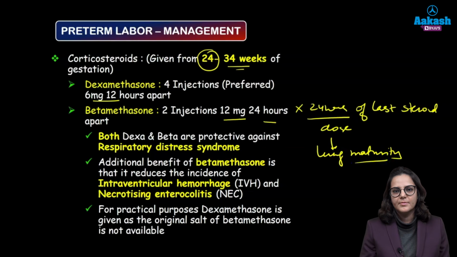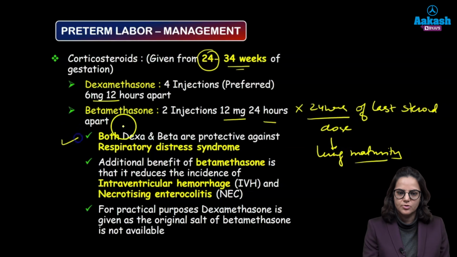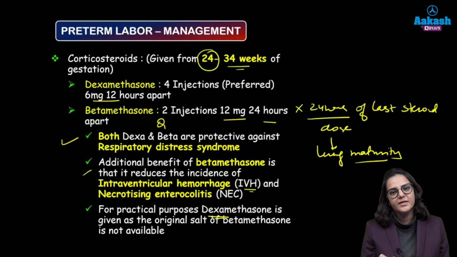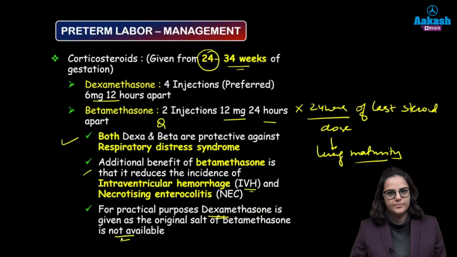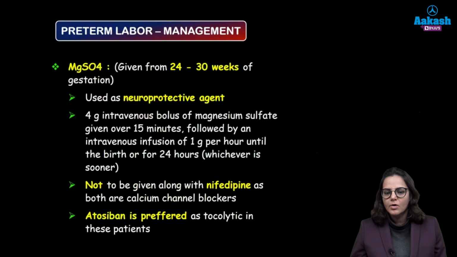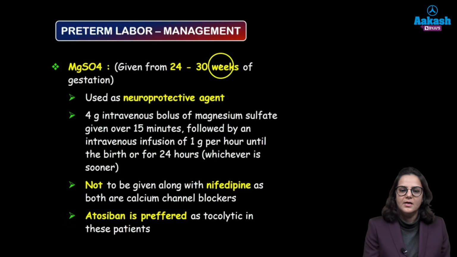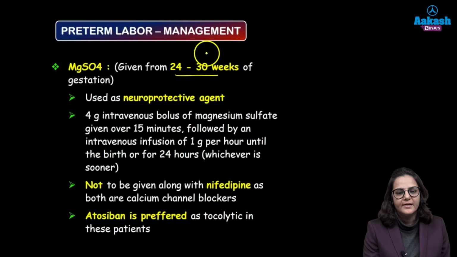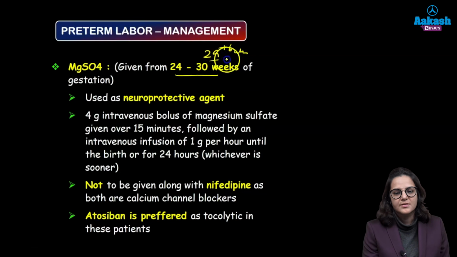Both beta and dexamethasone protect against respiratory distress syndrome. They have asked this as a question. Additional benefit of betamethasone is that it also protects against intraventricular hemorrhage and necrotizing enterocolitis. For all practical purposes in India, dexamethasone is preferred because the original salt of betamethasone is not available. Okay, so these are all the controversial points that I have touched upon. Now coming to another point, magnesium sulfate. Again, it is given from 24 to 30 weeks, ideally till 29 plus 6 weeks, less than 30 weeks.